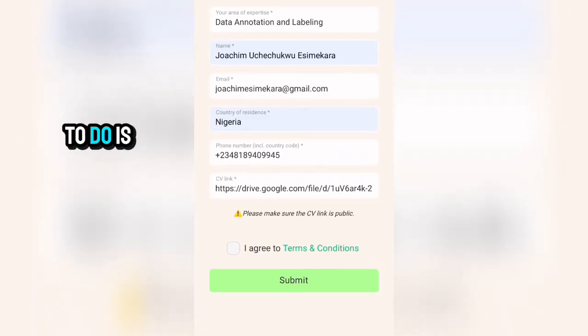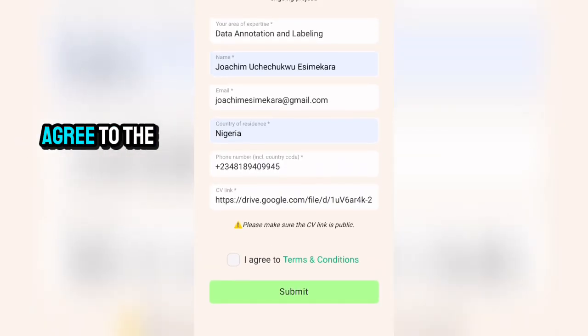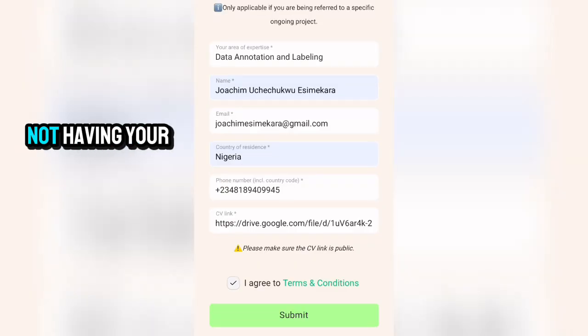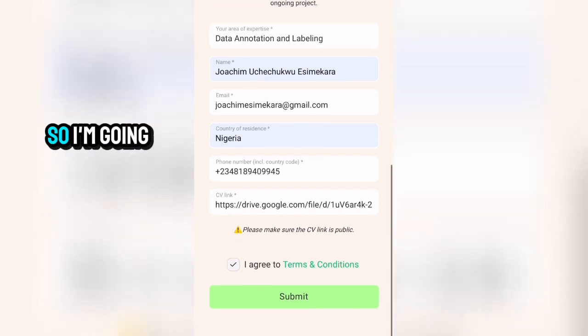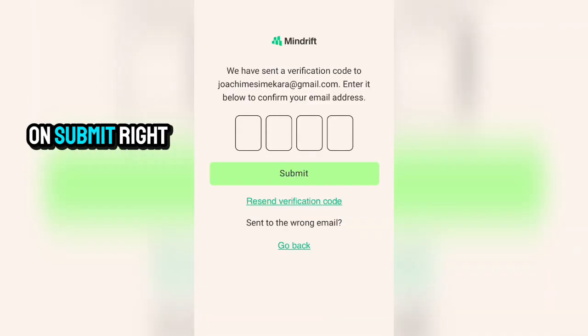So the next thing you want to do is to click on I agree to the terms and condition. And you can see the warning that says please make sure the CV link is public, which is public. So if you're not having your Google Drive link to be public, you won't be able to copy that to paste that right here. So I'm going to come right here and click on submit right now.